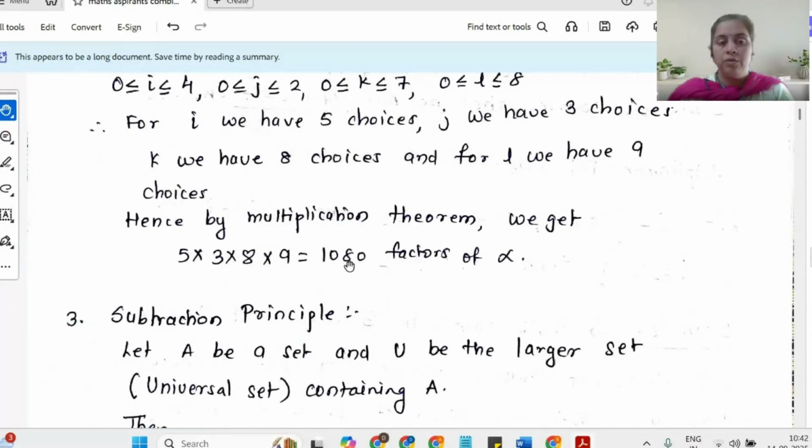So that is how I apply the multiplication principle in such kind of question. It comes into the picture when you are dealing with the cardinality of a set which contains n-tuples.